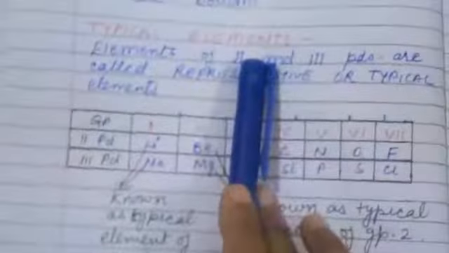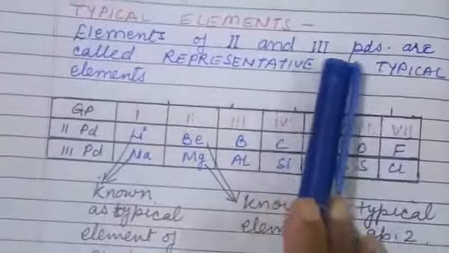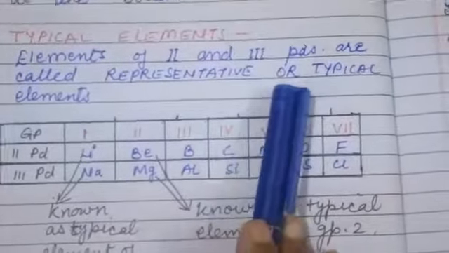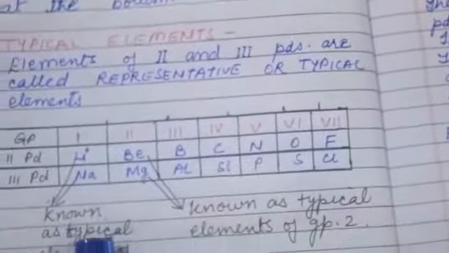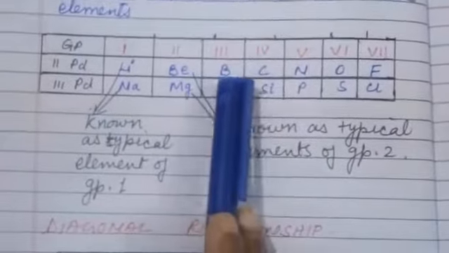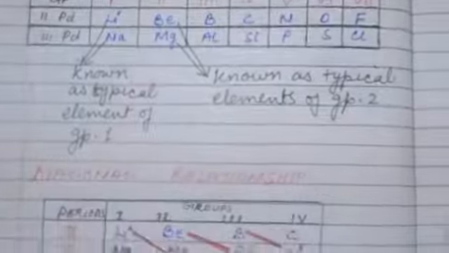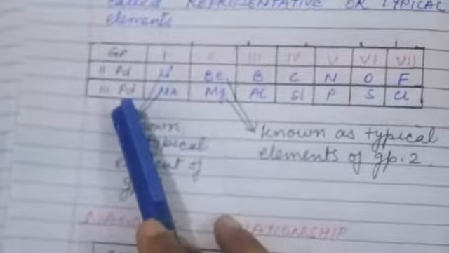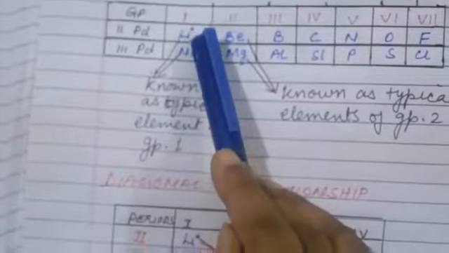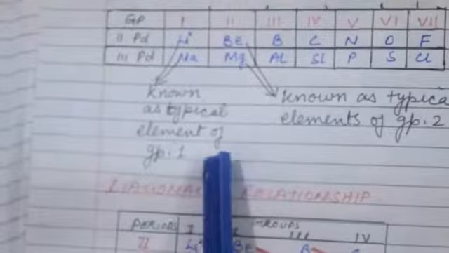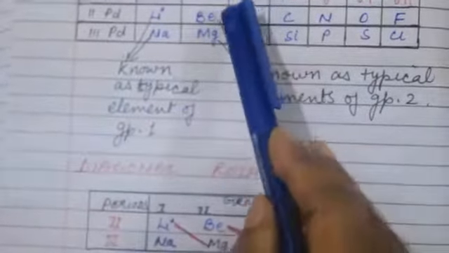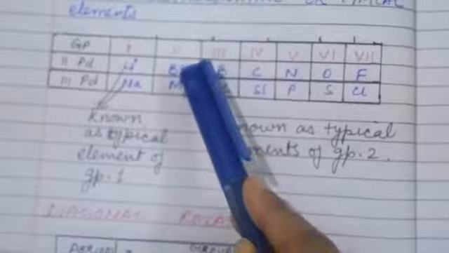Now the elements of the second and third periods are called representative or typical elements, just like lithium, beryllium, boron, carbon arranged in this way. In this first group, these are the groups and these are the periods. The second and third period elements of the first group are known as typical elements of group first. Likewise, in the second group, beryllium and magnesium together are known as typical elements of group 2.